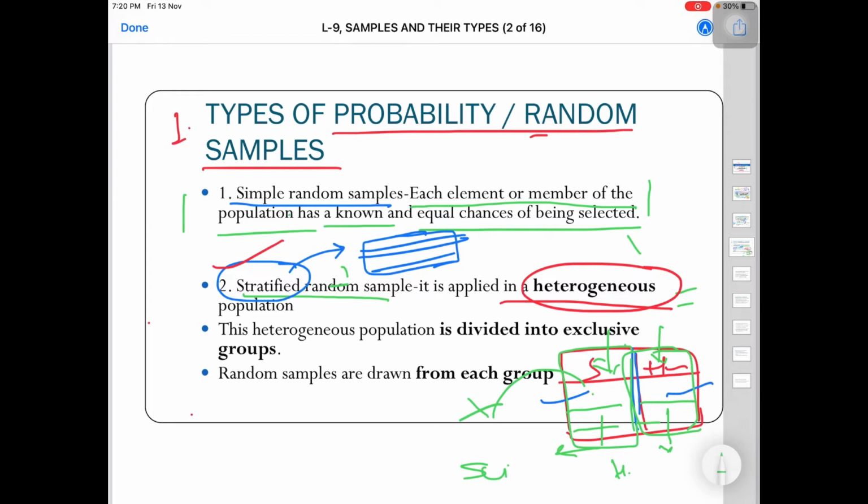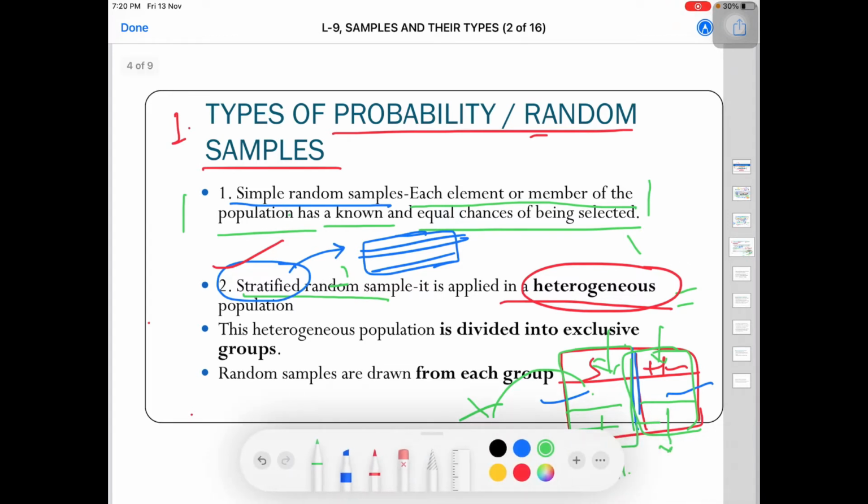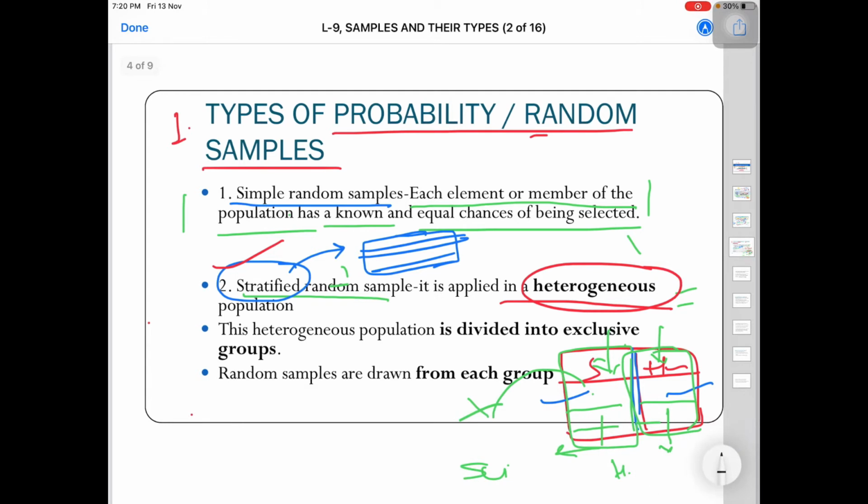For example, the strength of the science students was maybe 200 and of the humanities was 300. So from that block of science, that column of science, which has 200 students, the selection chance of each student is 1 upon 200, that is, it is equal.